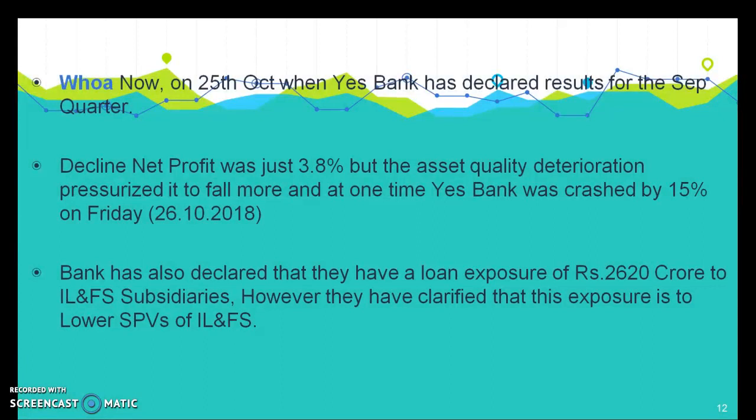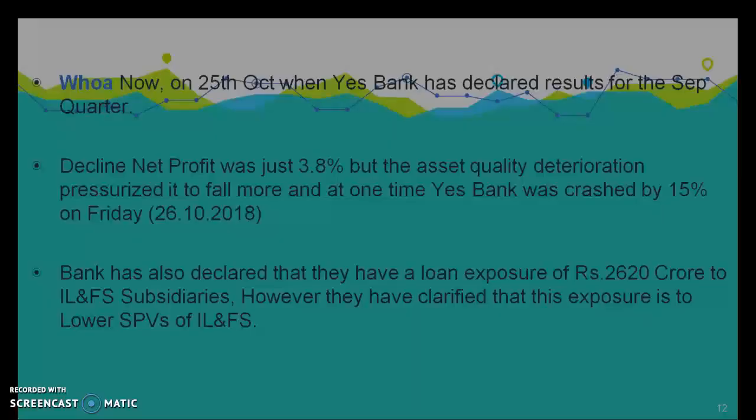Now on 27th October, when Yes Bank declared its results for the September quarter, the decline in net profit was just 3.8%, but the asset quality deteriorated, pressuring it to fall more, and at one time Yes Bank crashed by 15% on Friday, 26th October 2018. The bank also declared that it has a loan exposure of 2,620 crore to IL&FS subsidiaries. However, they clarified the exposures to the lower SPV and IL&FS.